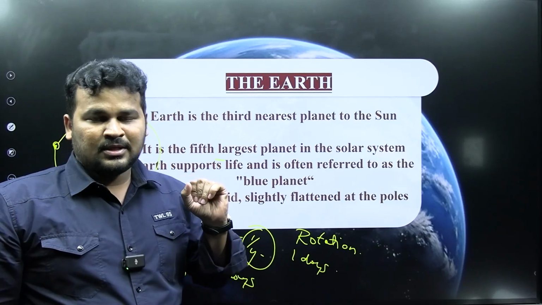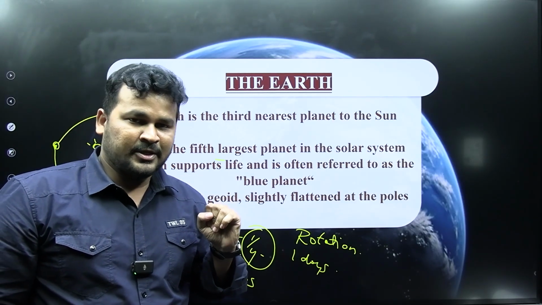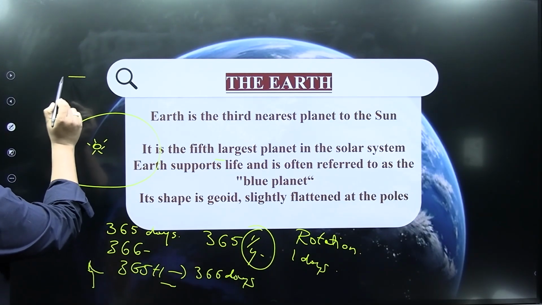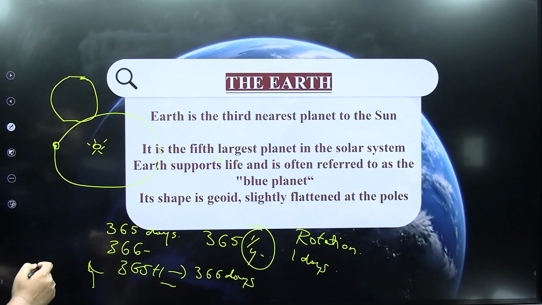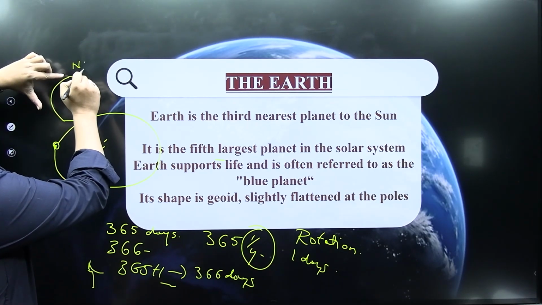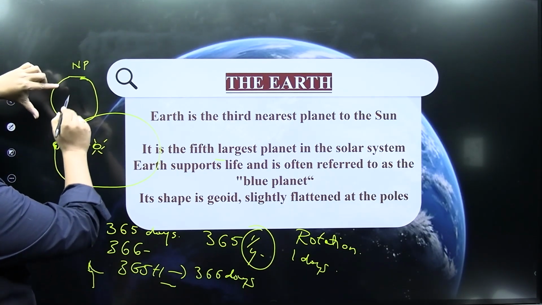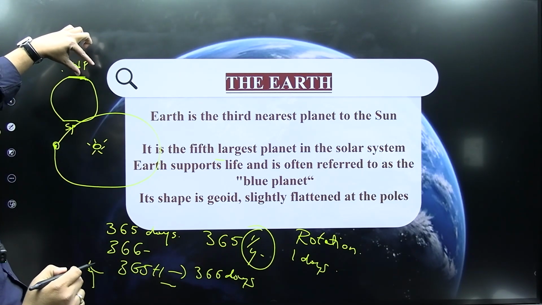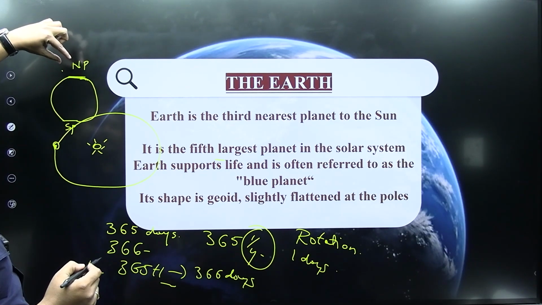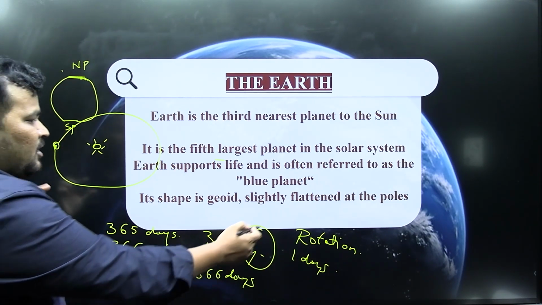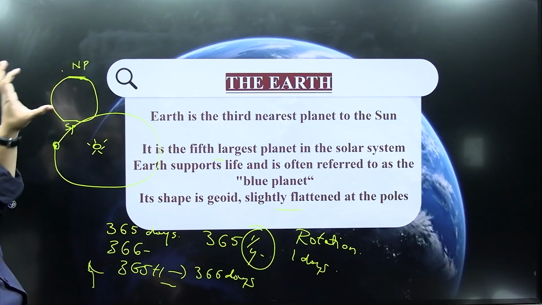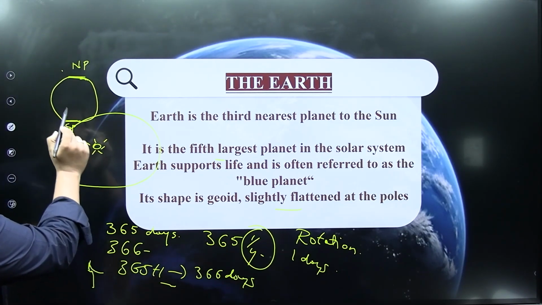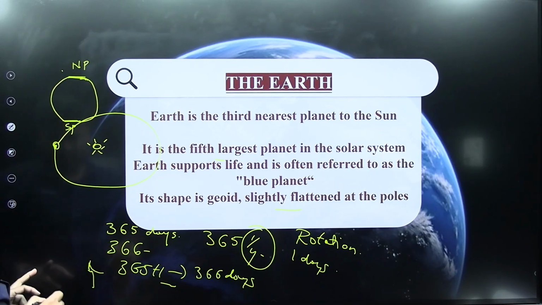What is the shape of the earth? Can you imagine it in your mind? Yeah, exactly. So the shape of the earth is like that. You can find it here in a similar way. So this is the North Pole and this is the South Pole. At the poles, the earth is flattened, at the North Pole as well as the South Pole. So that's why this shape is regarded as geoid. Please try to remember it. This is the North Pole and this is the South Pole.